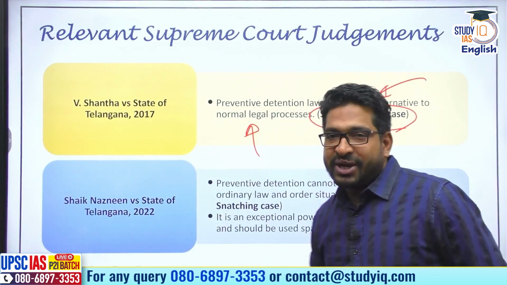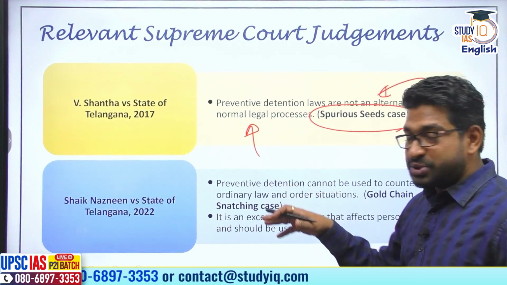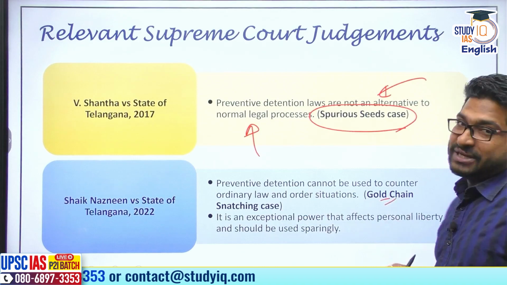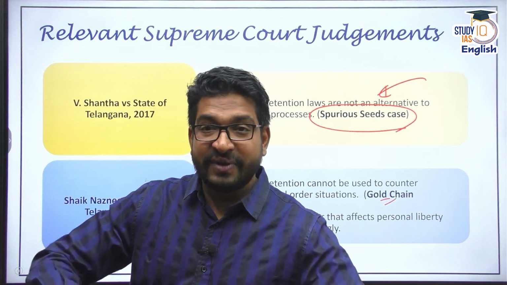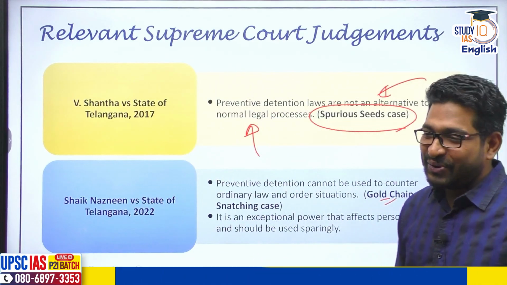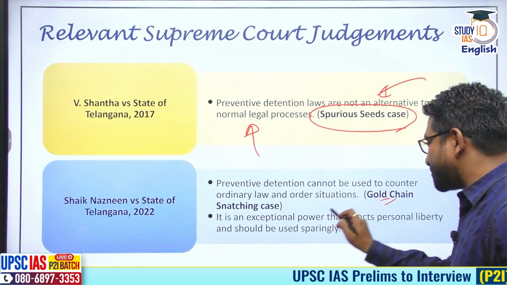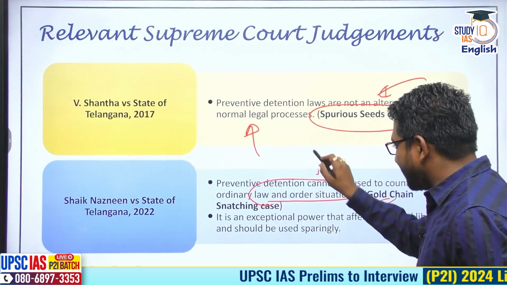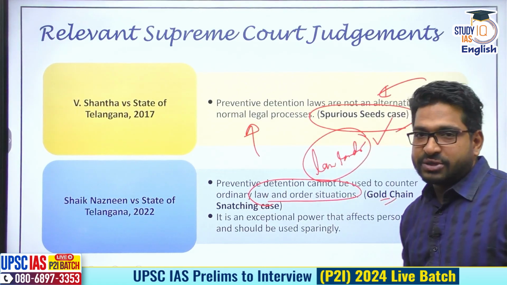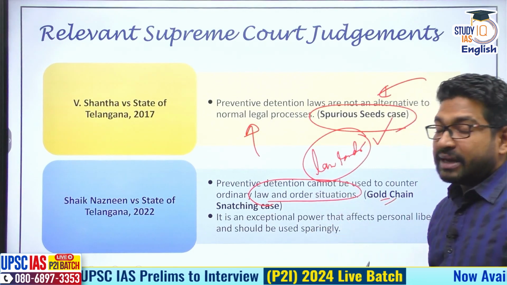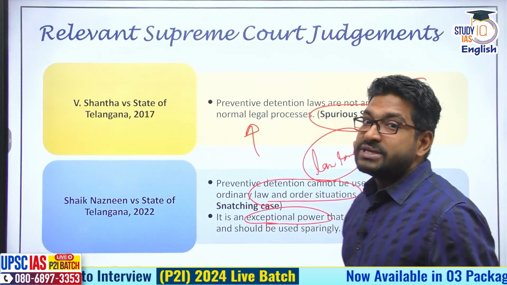In 2022, in Sheikh Nazdeen versus State of Telangana, again, preventive detention was used for gold chain snatching. A person indulged in gold chain snatching was preventively detained on the ground that if he was left free, there would be more cases of gold snatching. The Supreme Court held that preventive detention cannot be used to counter an ordinary law and order situation. It clearly highlighted that law and order is separate and public order is separate. The courts have highlighted that preventive detention powers are exceptional powers and have to be used sparingly.